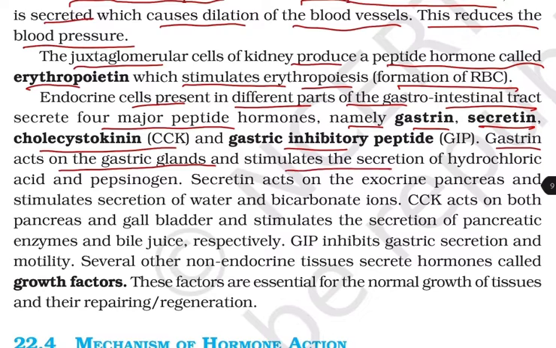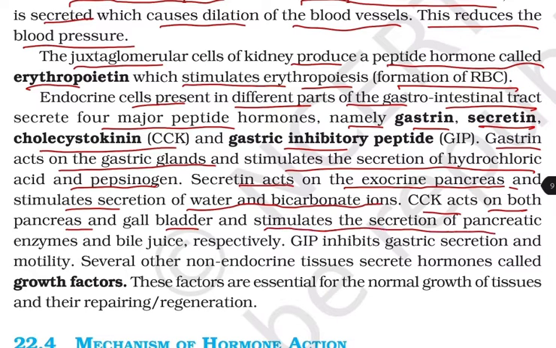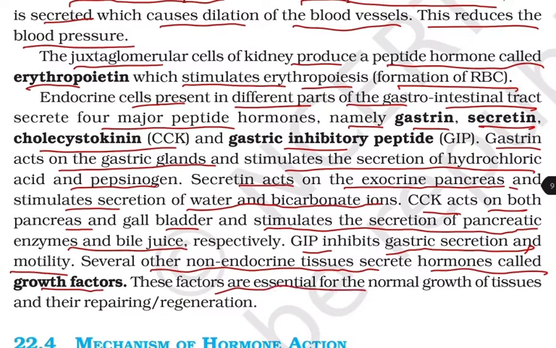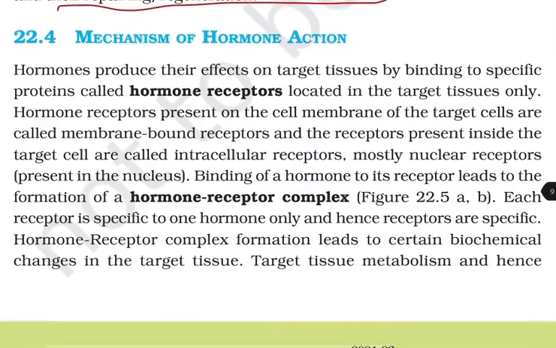Gastrin acts on the gastric glands and stimulates the secretion of hydrochloric acid and pepsinogens. Secretin acts on the exocrine pancreas and stimulates the secretion of water and bicarbonate ions. CCK acts on both pancreas and gallbladder and stimulates the secretion of pancreatic enzymes and bile juice respectively. GIP, gastric inhibitory peptide, inhibits gastric secretion and motility. Several other non-endocrine tissues secrete hormones called growth factors, and these factors are essential for the normal growth of tissue and their repairing and regeneration.